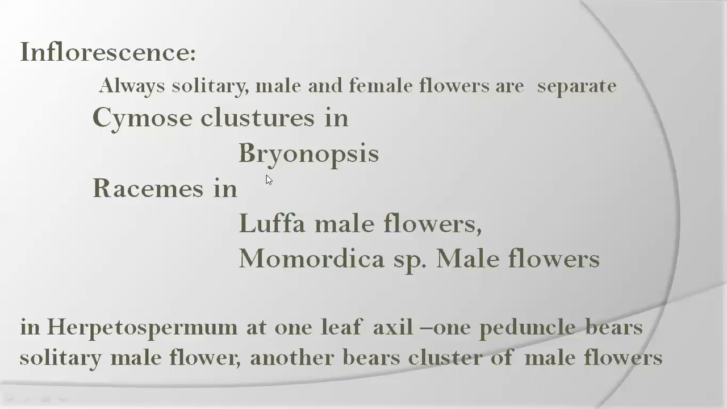Cymose clusters in Bryonopsis. Racemose structures in Luffa male flowers and Momordica species male flowers. In Herpetospermum, at one leaf axil, one peduncle bears a solitary male flower, another bears a cluster of male flowers. That means in Herpetospermum, two pedicels are found. One pedicel bears one male flower only, the other pedicel contains indefinite male flowers. So this is a speciality of Herpetospermum.